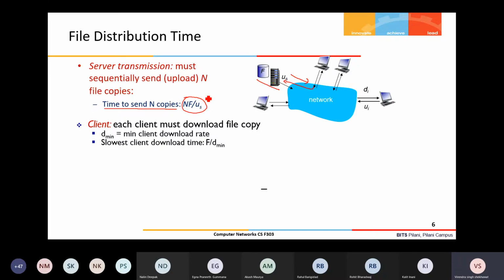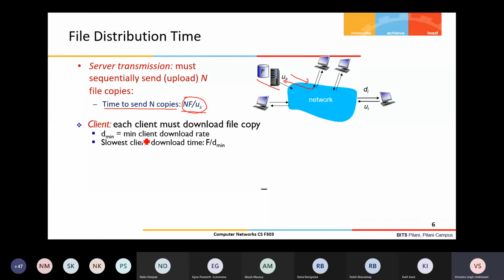We are just considering the upload and download capacity, how much time it is taking. So at least this much time, n into f divided by US, will be required, because until the server has given all the replicas, file copies, we will not consider that the file is distributed among all the peers.